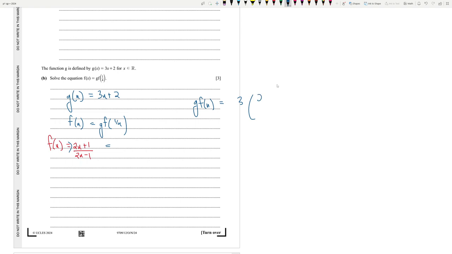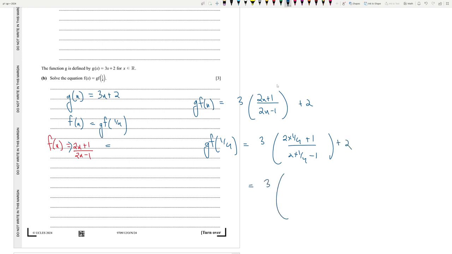3 times (2x plus 1) divided by (2x minus 1) plus 2, and we can input g f(1/4), sorry, 3 into (2 times 1/4 plus 1) over (2 times 1/4 minus 1) plus 2, half plus 1 over half minus 1 plus 2. So 0.5 plus 1 divided by 0.5 minus 1 into 3 plus 2, which is minus 7 actually. So we get this value.